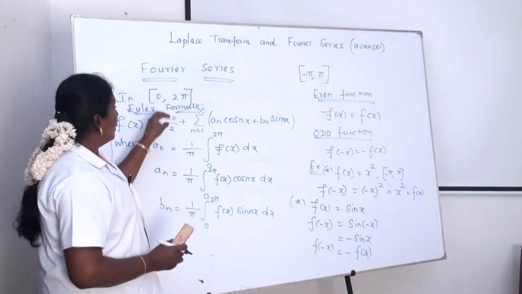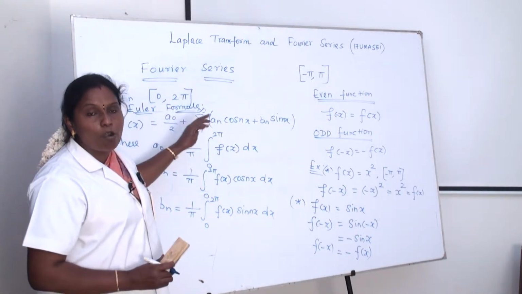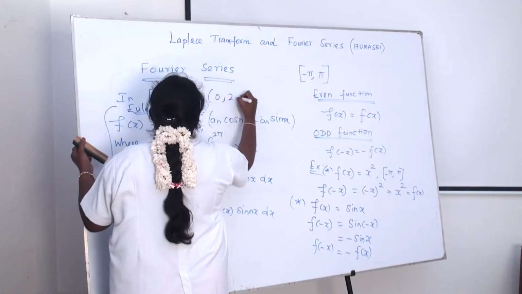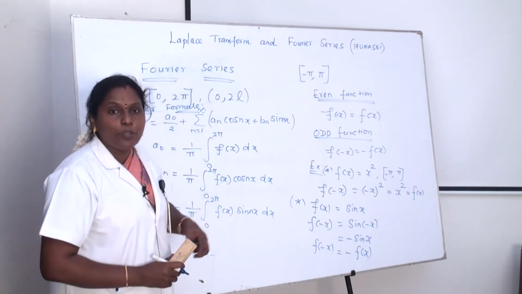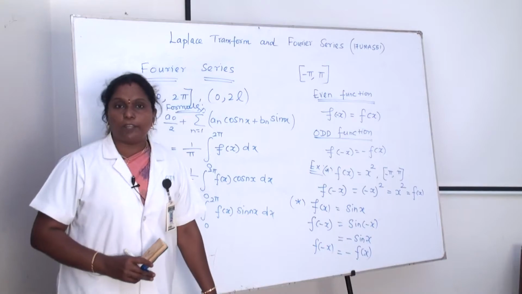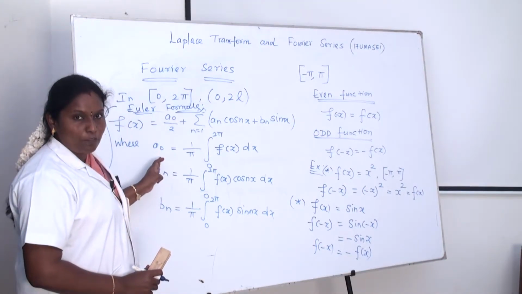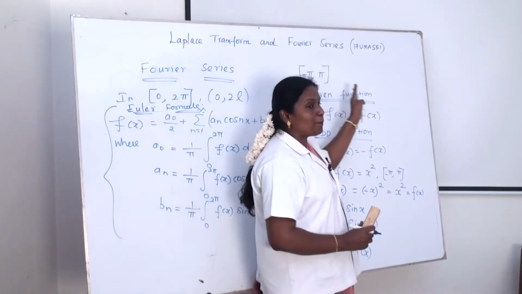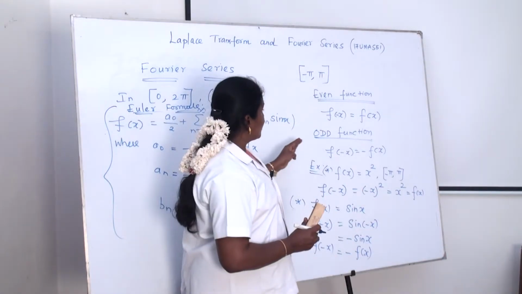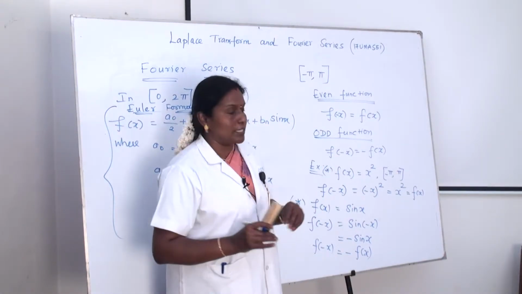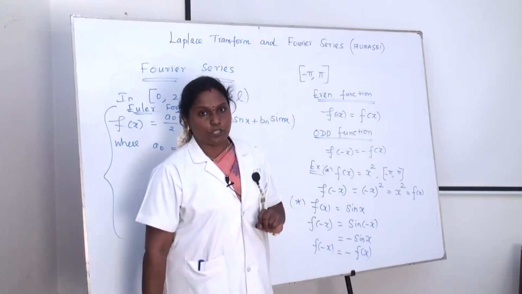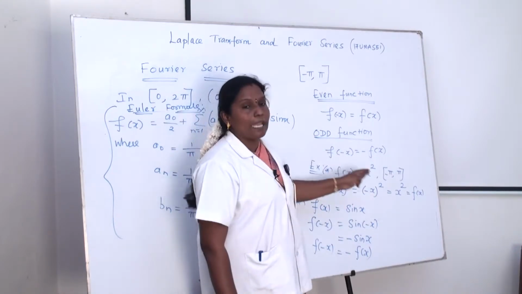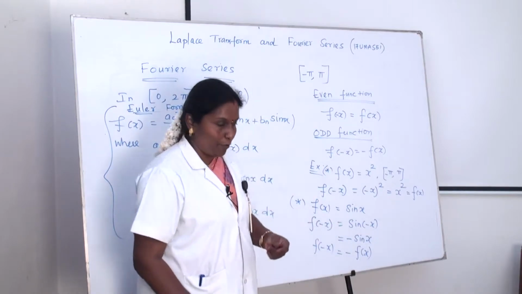If the whole limit is given, meaning the full range 0 to 2 pi or 0 to 2l, where L is a constant here, then we have to find all three coefficients. A naught is a constant coefficient, and next we have to find an and bn. Suppose the given function is in the range minus pi to pi; first you have to verify whether the given function is even or odd. If it is an even function, f of minus x is equal to f of x. Odd function means f of minus x is equal to minus f of x.